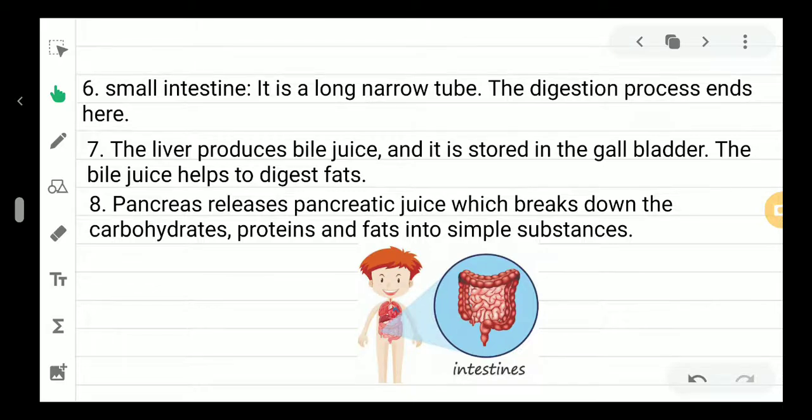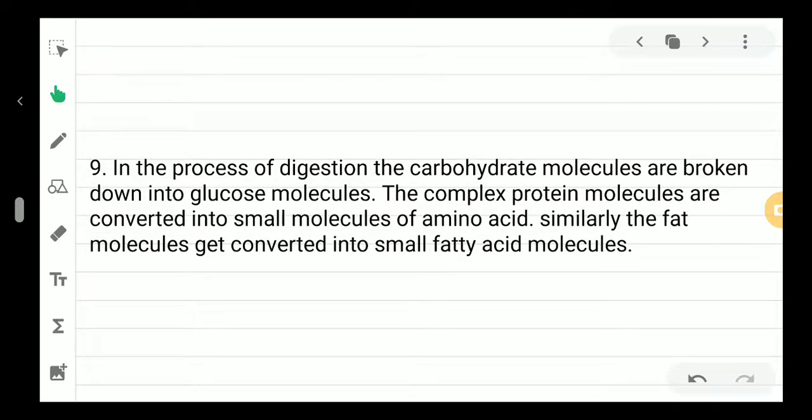After that, what will happen? In the process of digestion, the carbohydrate molecules are broken down into glucose molecules, because our body cannot take carbohydrate directly.